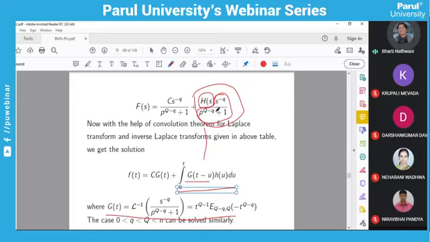तो इसका inverse Laplace, you have to find out the inverse Laplace transform of this. So when you are going to find out the inverse Laplace transform of this function, whatever you are taking g(s), you will get this function. So this is your g(t) ultimately, and h(s) will be h(t). It's the inverse Laplace transform, we are taking h(t). So this way you can find out the solution.